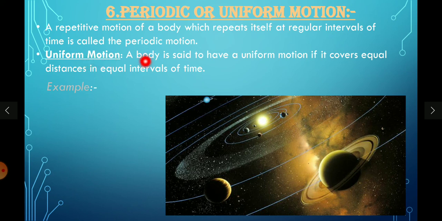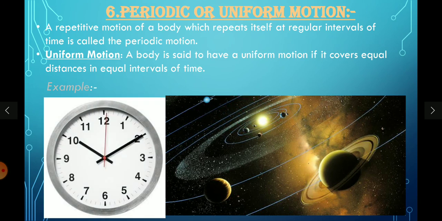In uniform motion, a body is said to have uniform motion if it covers equal distances in equal intervals of time. It means the earth covers the distance from one point to another in exactly 365 days every year, right? So shall we call it uniform circular motion? Yes, we call it uniform motion, and it is circular, so we can call it uniform circular motion.